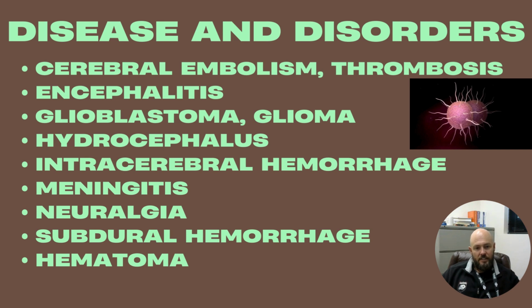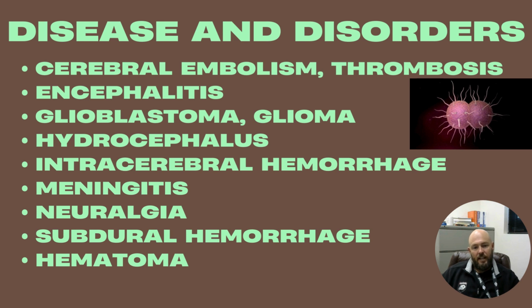Intracerebral hemorrhage is bleeding within the brain, so a ruptured blood vessel within the brain. That's also known as a hemorrhagic stroke. Meningitis is inflammation of the meninges, or those protective layers around the brain and spinal cord. This can be a very dangerous infection, difficult to treat. Neuralgia is nerve pain. Subdural hemorrhage is bleeding underneath those dura or those meninges on top of the brain.